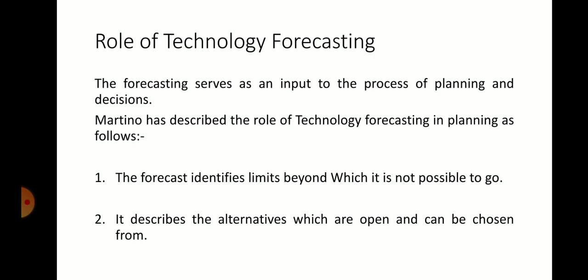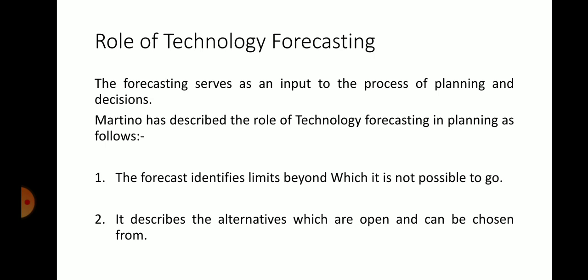Based on the resources of the company and the manpower and other aspects, if you are going to forecast, it shows till what limit you can plan. That is the first and foremost thing you have to understand. It identifies the limits beyond which it is not possible to go.